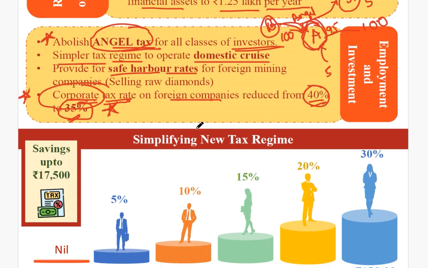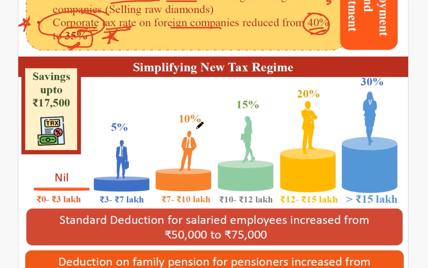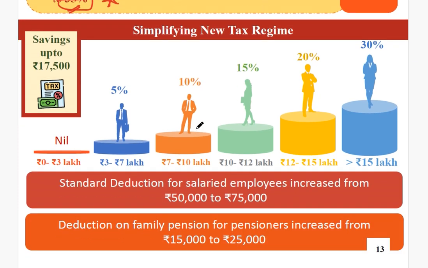Next, simplifying tax regimes. You can see here, the tax regime has been set up in this way. Those earning between 0 to 3 lakh annually don't have to pay any tax. For those earning between 3 to 7 lakh, they have to pay a tax of 5%, as a direct income tax.